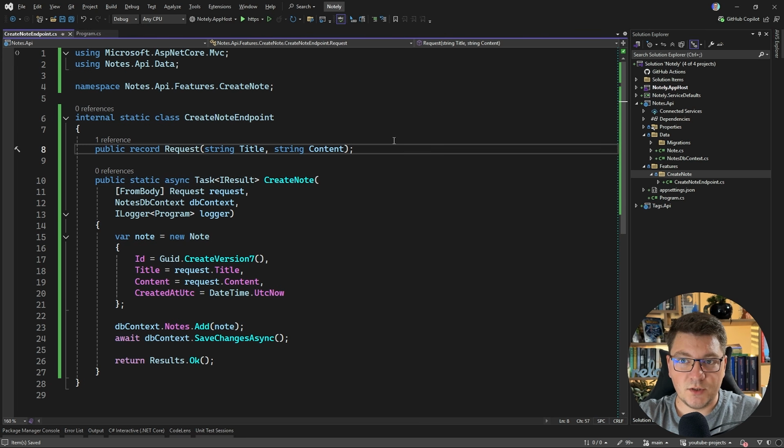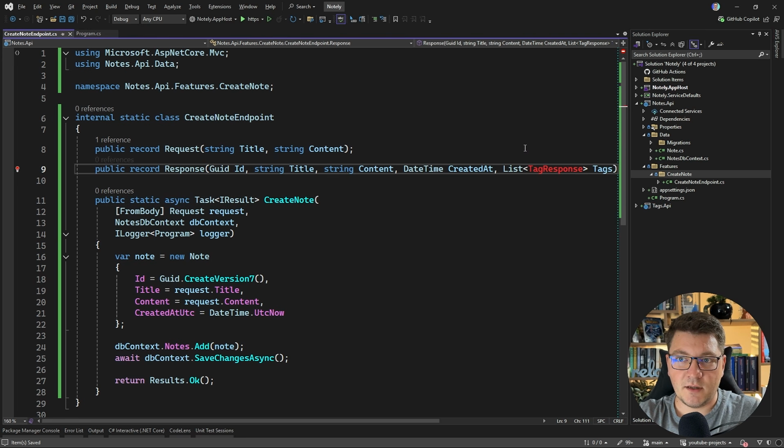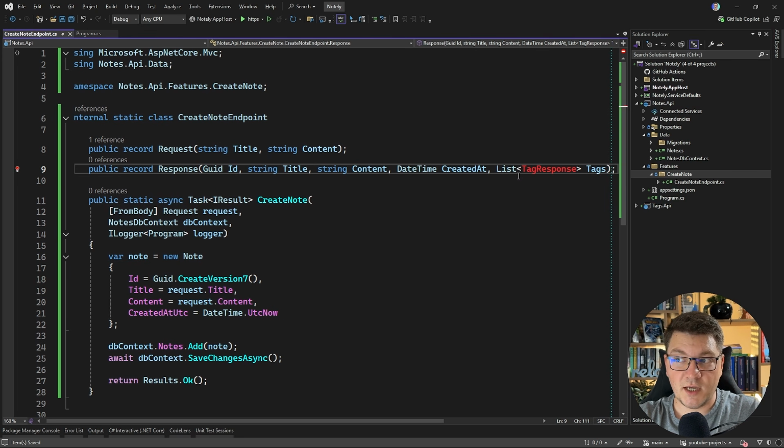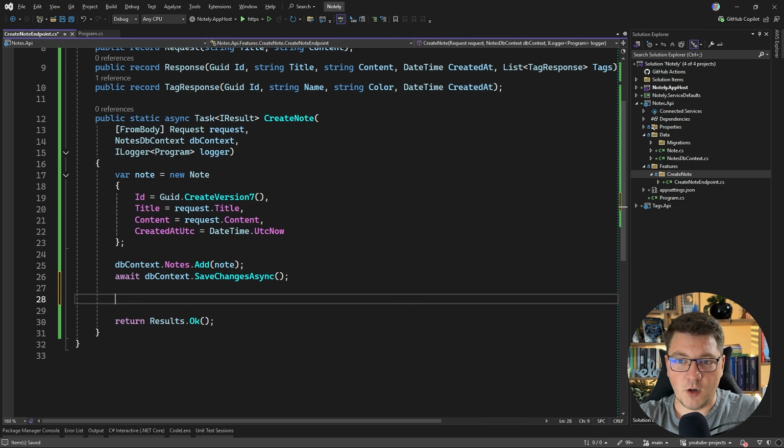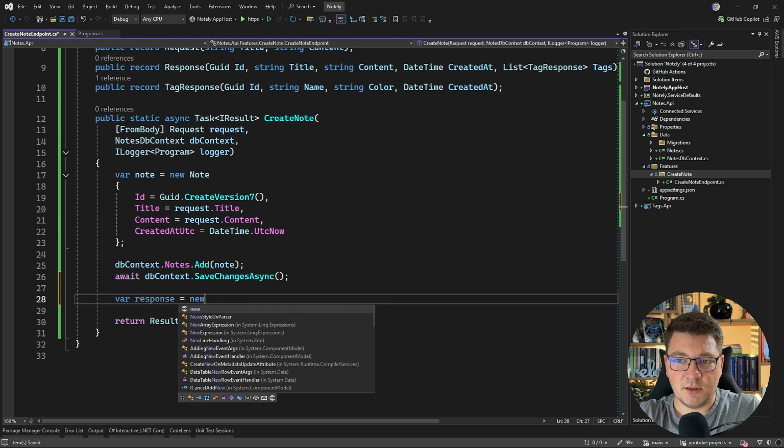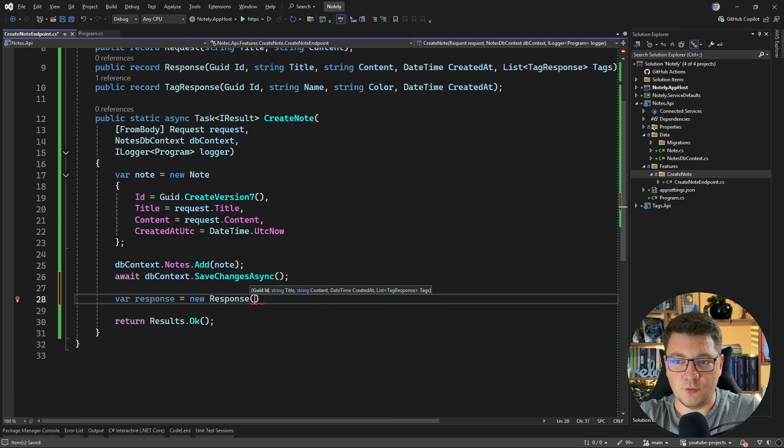Now, let's say we also want to return something. I'm going to add a response object, and this is going to contain a list of tags, which are going to be represented with the TagResponse. Now, don't worry too much about this for now. I'll show you how we're going to populate this, but let's instantiate our response object by saying new Response, and I'm going to pass in the required info.